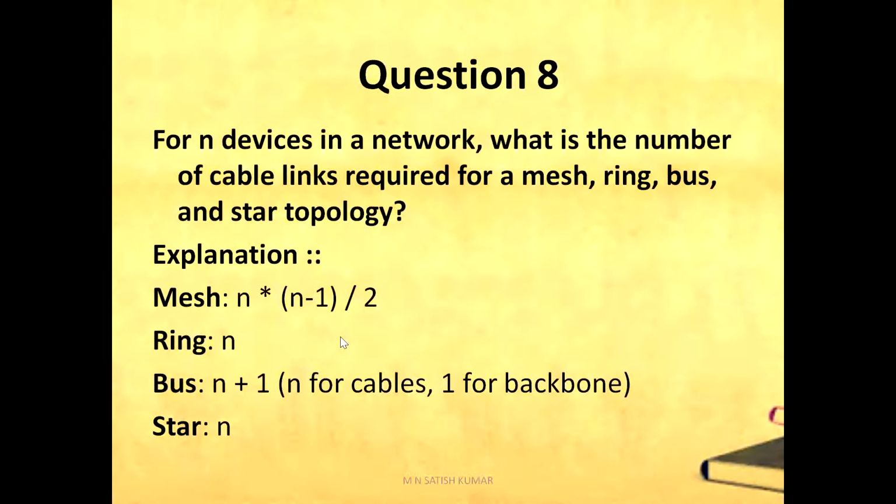In ring topology, only n links, where n indicates the number of devices available. In a bus topology, n plus 1, where n is for cables and 1 for the backbone. The backbone of the entire link connects to the remaining devices. In a star topology, n devices and n connections are available.